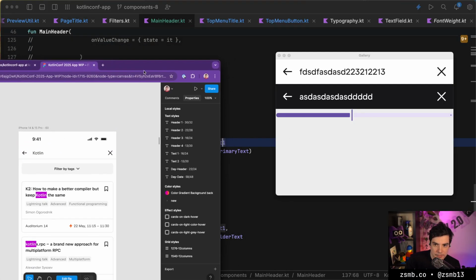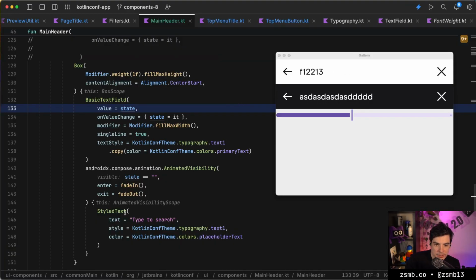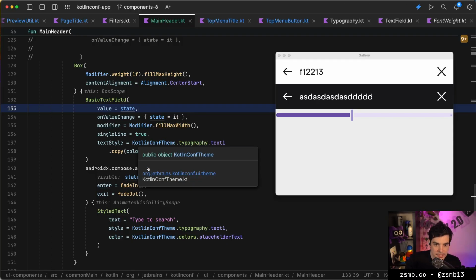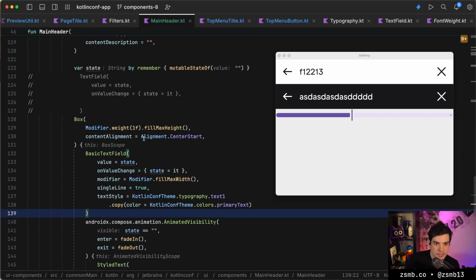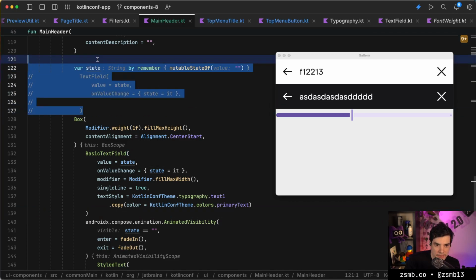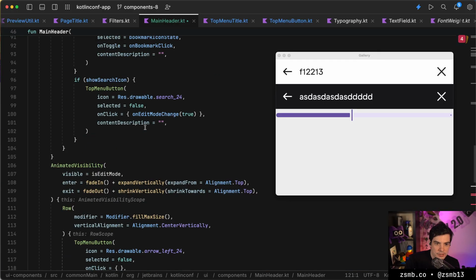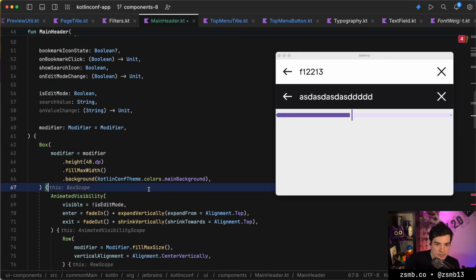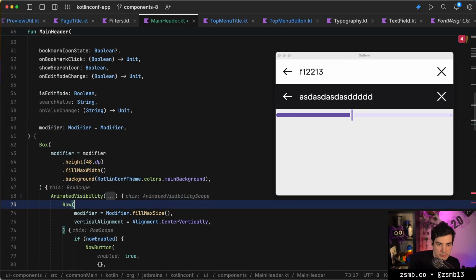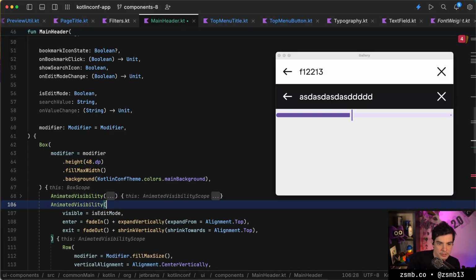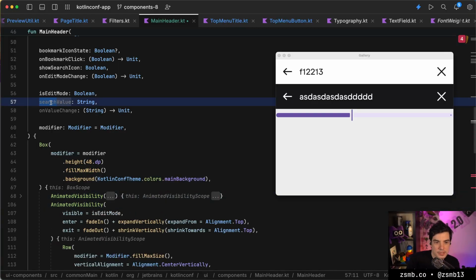All right, let's start putting this state outside of the component. So let's make sure that our callers can use the search state. So instead of having this string remembered here in the middle of our function, let's start calling functions for it. I'm gonna collapse some of our code so that we can navigate it easily.